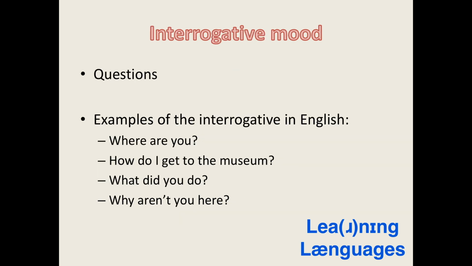The interrogative mood is used for posing questions. In English, when a speaker asks a question, they will typically change the intonation of their voice or invert the word order of a sentence. We also mark questions using the question mark. Here are some examples of interrogatives in English. Where are you? How do you get to the museum? What did you do? Why aren't you here?